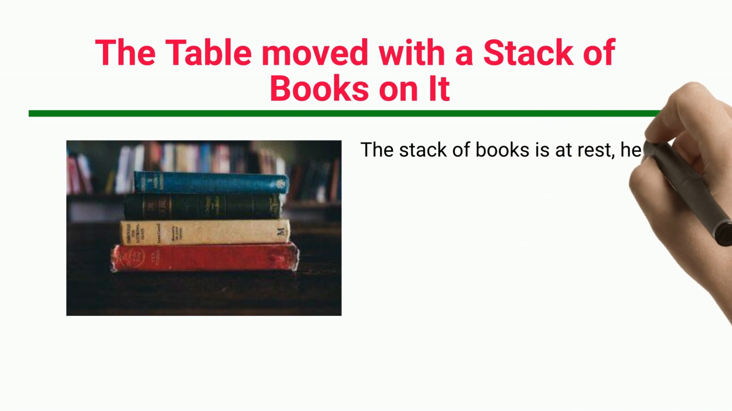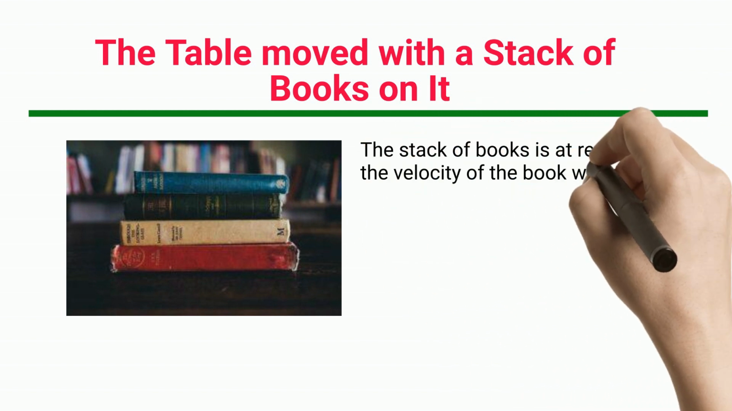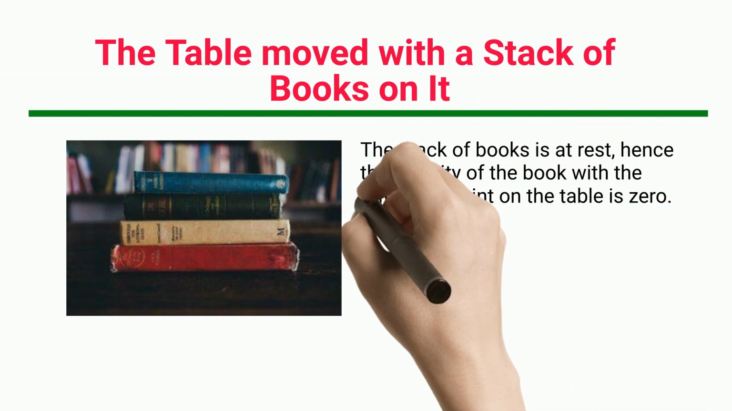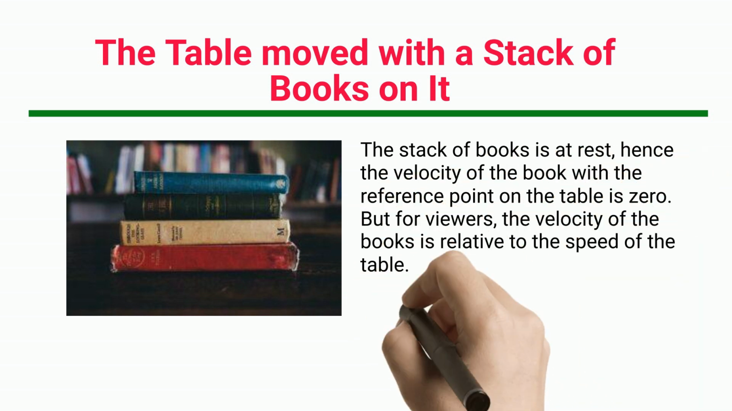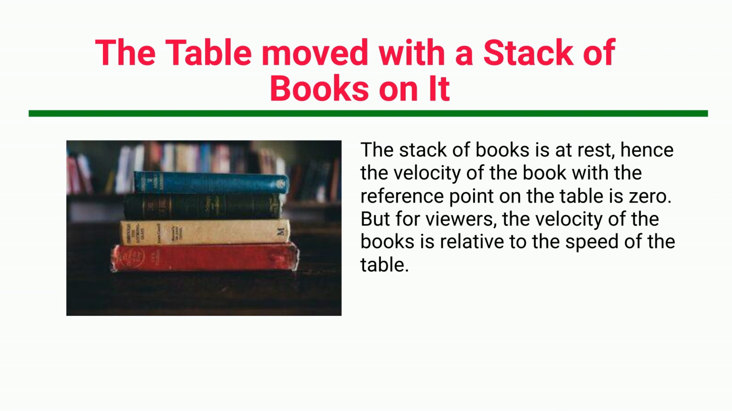The table moved with a stack of books on it. The stack of books is at rest, hence the velocity of the books with the reference point on the table is 0. But for viewers, the velocity of the books is relative to the speed of the table.